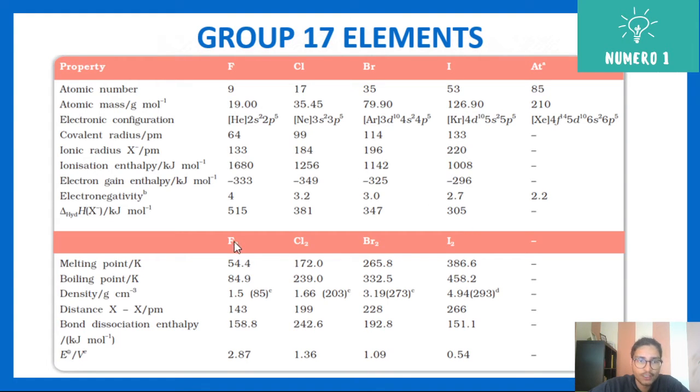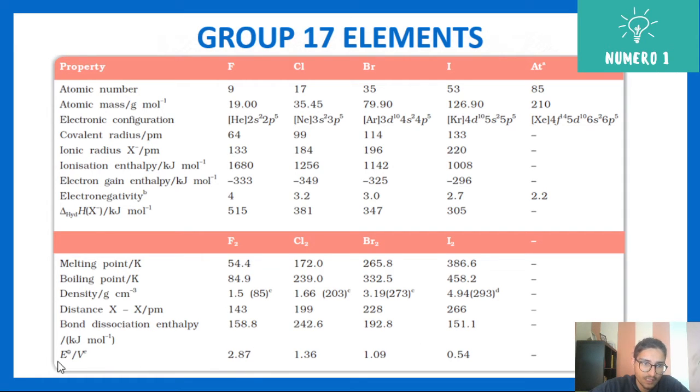Talking about their molecules, that is F2, Cl2, Br2, I2, you can see the melting point trend. As you go down, it increases. Boiling point, as you go down, it increases. Density again increases. The distance between the X-X bond, that is halogen-halogen, note that X is representative for halogen group, is again increasing; you can say bond length. So if the bond length increases, bond enthalpy or bond dissociation enthalpy decreases. So that's a general trend.